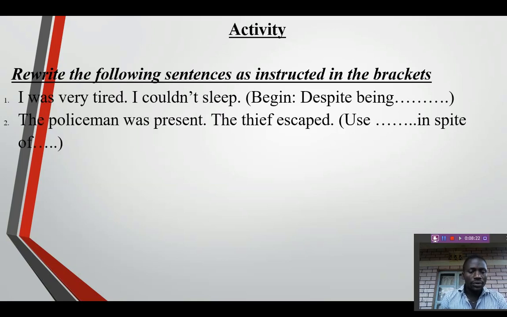Question 2. The policeman was present. The thief escaped. The policeman was present. The thief escaped. Now, in this question, like I told you, we are trying to relate it with in spite.